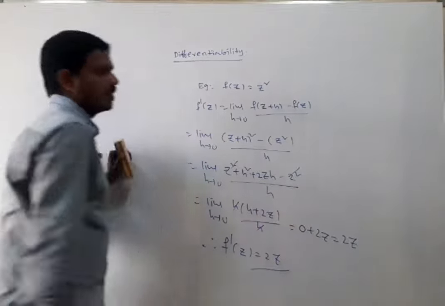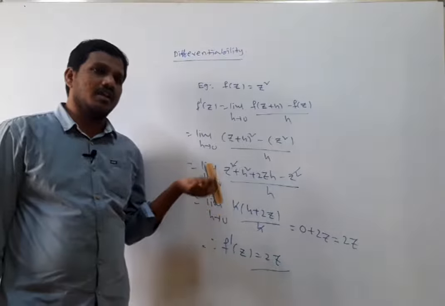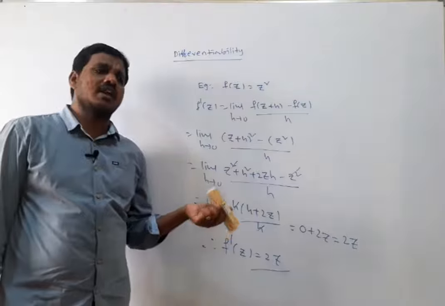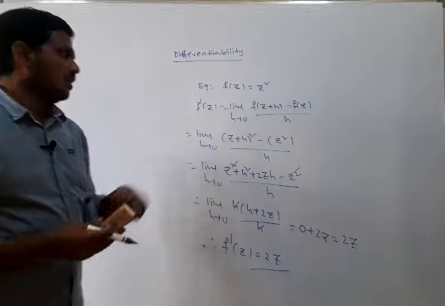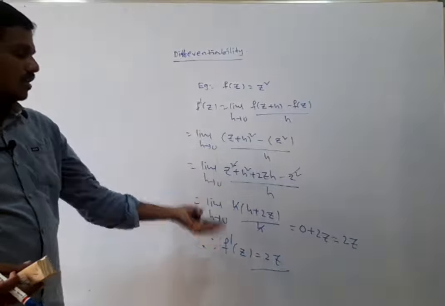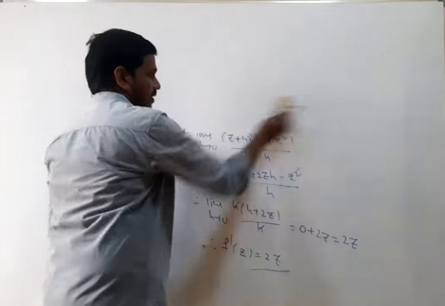The derivative of z square is 2z. In the same way, we go for the derivatives of trigonometric functions, exponential functions, and logarithmic functions. You know that the derivative is the same. This is the definition; from the definition, the derivative of z square is 2z. Now, an important theorem.